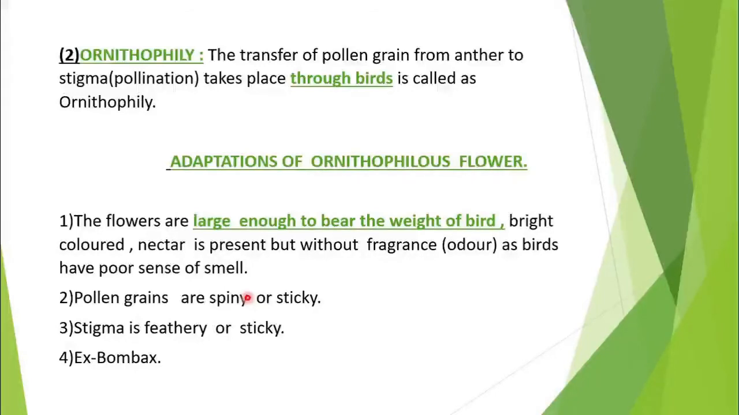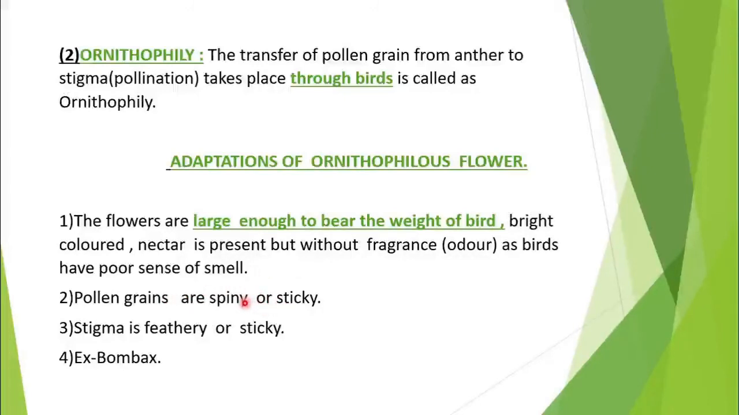So here we have studied ornithophily. Ornithophily is nothing but the pollination that takes place with the help of birds, or through birds. Adaptations: the flowers are larger in size in order to bear the weight of the bird. Flowers should have bright color, then only the birds will get attracted. Flowers should have nectar, then only will the birds come to take the nectar. But here the flowers are without fragrance because the birds are not concerned with the smell, because they have a very poor sense of smell. Here the pollen grains are spiny or sticky in nature.